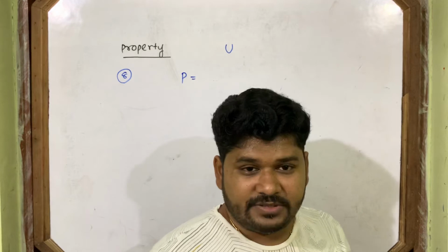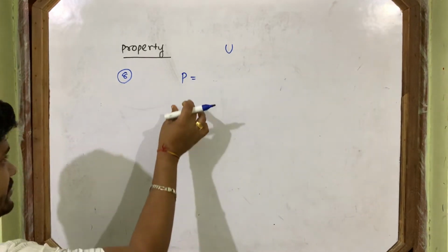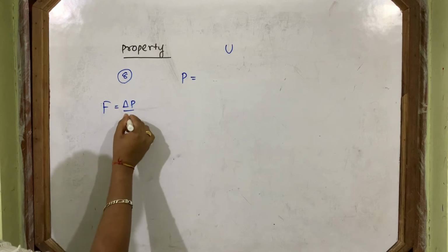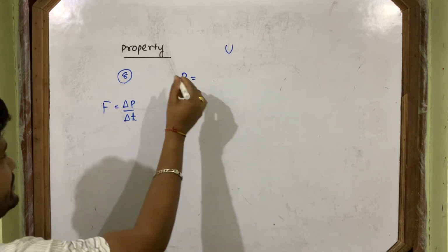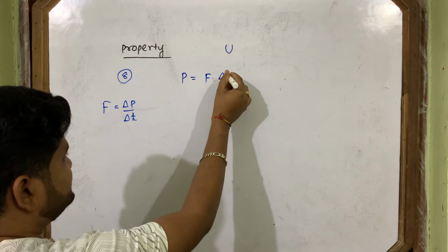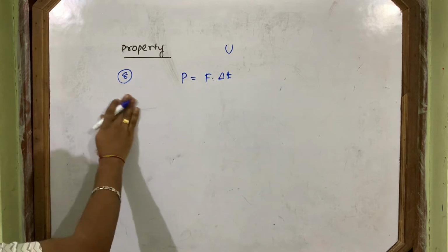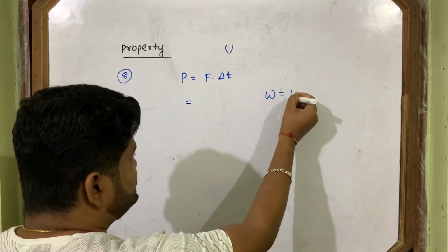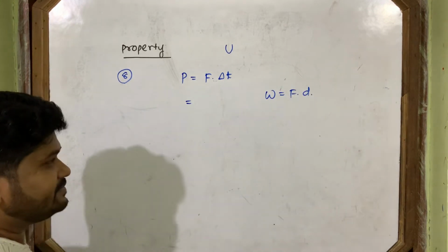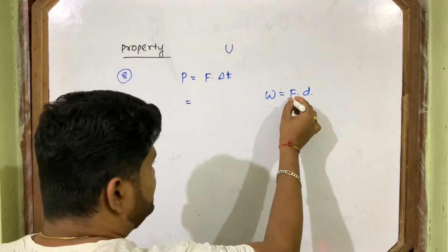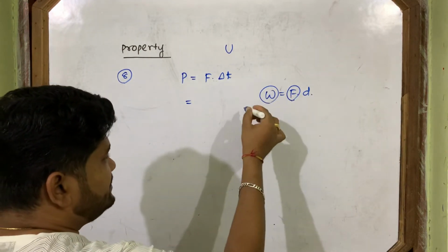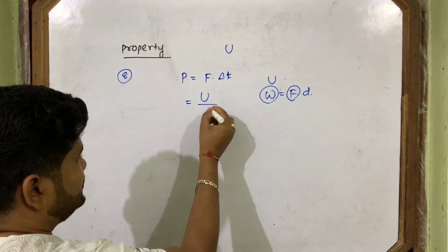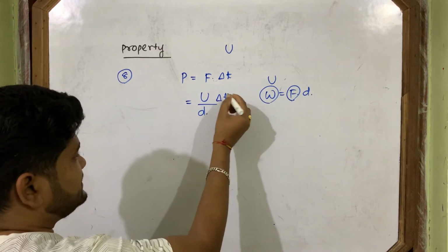Whole energy is absorbed. So from the second law, F is del P by del t. So P is equal to F into del t. Then what is this F? We know work done is equal to force into displacement. Here work done means nothing but energy. So force I can write as U by d, into del t.